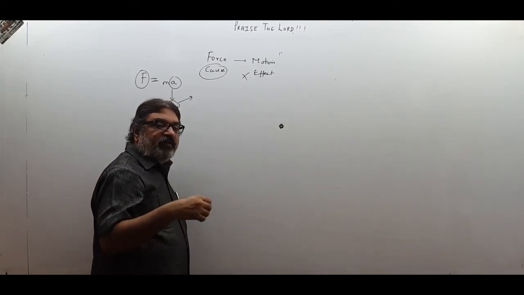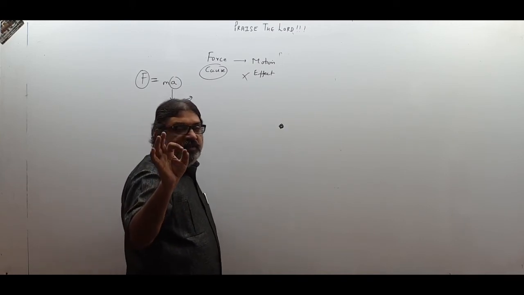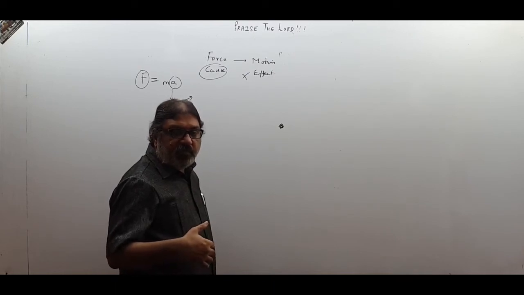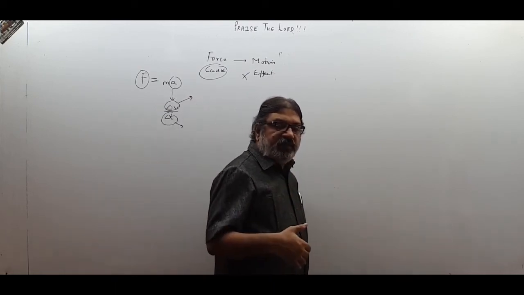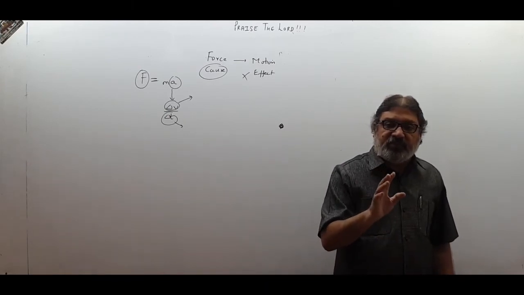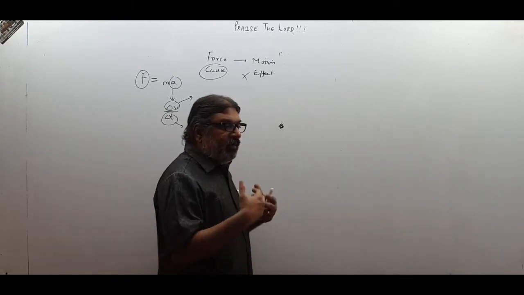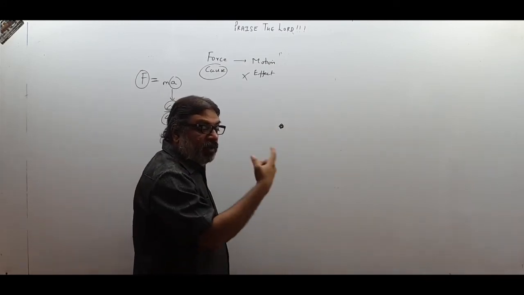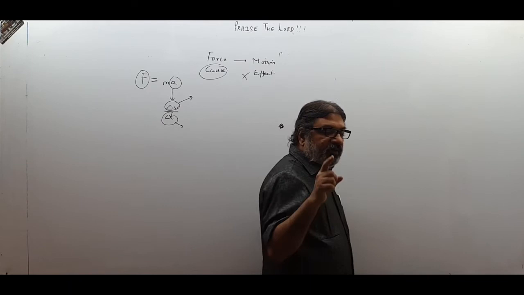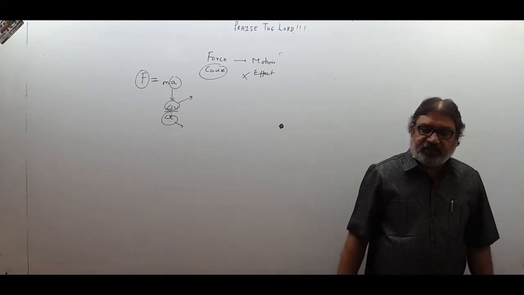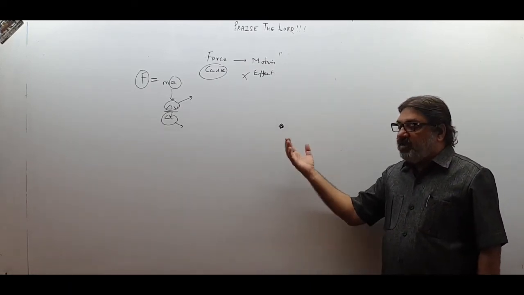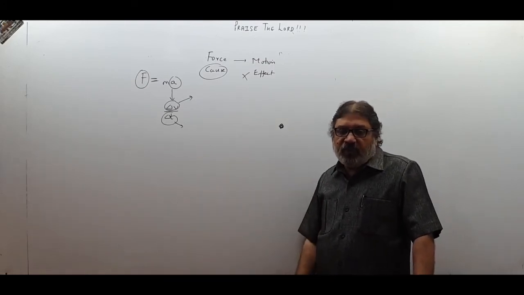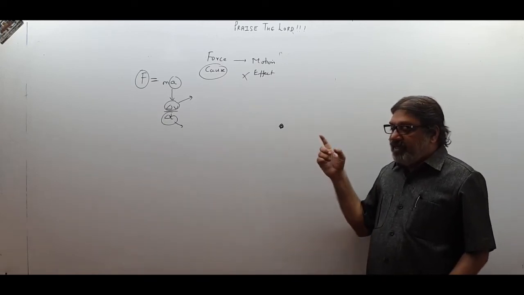I will consider myself always as stationary, always at origin, please remember. The observer can never see his motion. The observer always feels he is stationary and is always at origin. So when I am looking at this pen, the pen is coming closer to me, not that I am going close to the pen. I will never be able to see my own motion as an observer. I will think that the pen is coming close to me. So for me, the pen is moving.